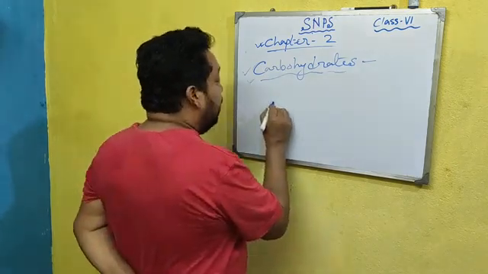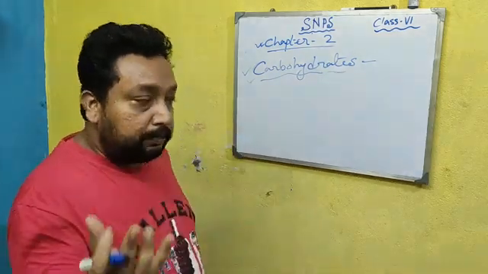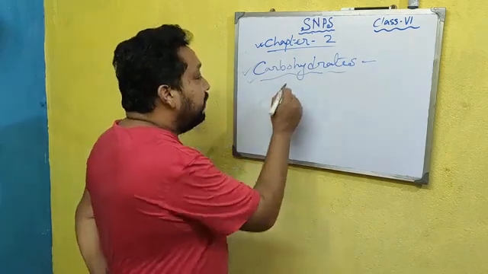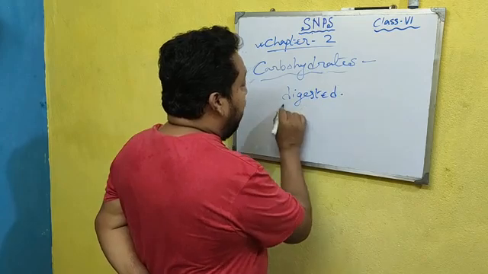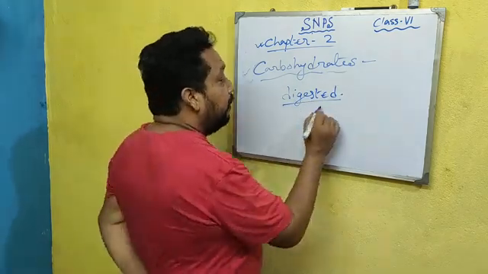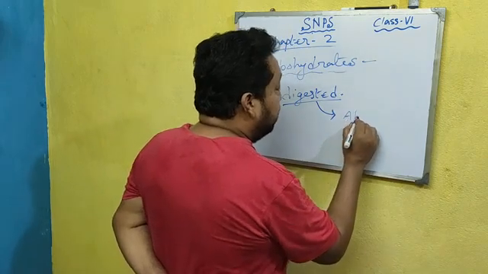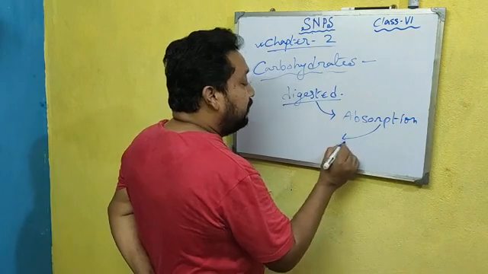How? Now, when we take any type of carbohydrate in the nutritional process, after the food is taken, it is digested, and after digestion there is the process of absorption, and after absorption, that is assimilation.